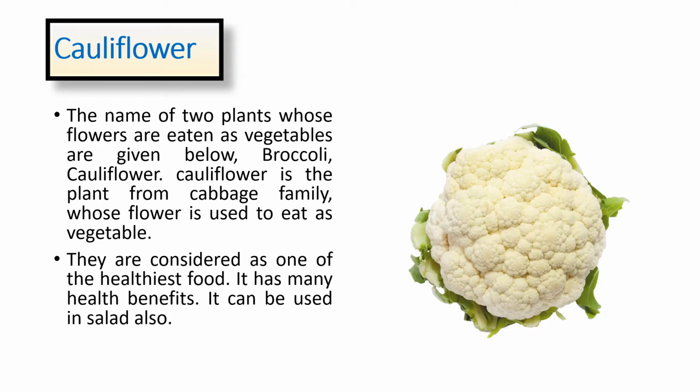Next, we eat the flower part of this plant as a vegetable, and what is the answer? Cauliflower. The names of two plants whose flowers are eaten as vegetables are broccoli and cauliflower. Cauliflower is a plant from the cabbage family whose flower is eaten as a vegetable, and it is considered one of the healthiest foods. It has many health benefits, and it can be used in salad also.